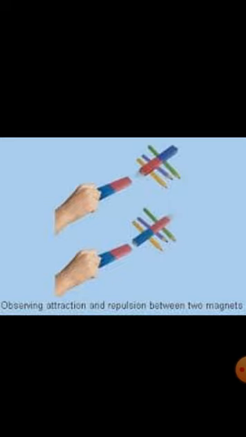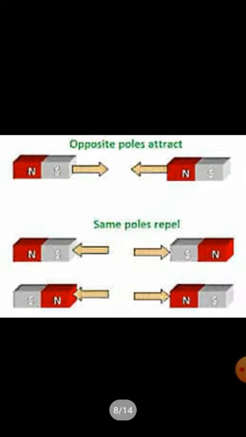The magnet on the rollers is attracted towards the magnet in hand. Why does this attraction or repulsion take place between two magnets? A magnet has two poles, north pole and south pole.